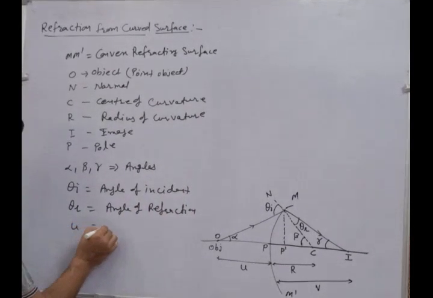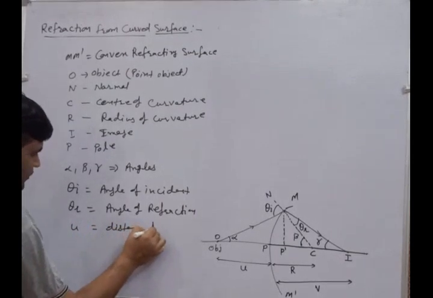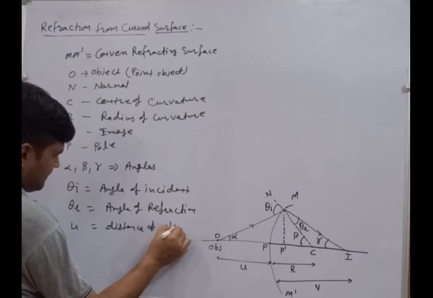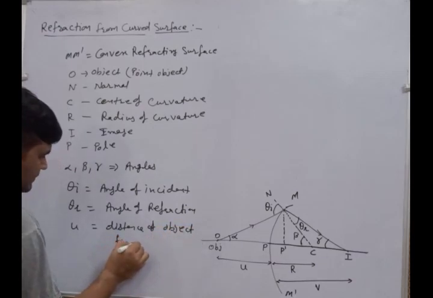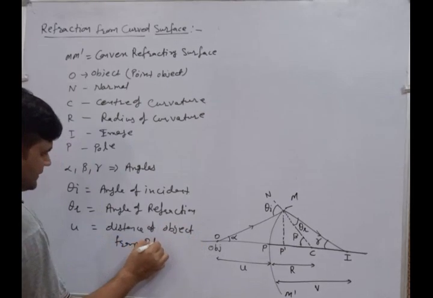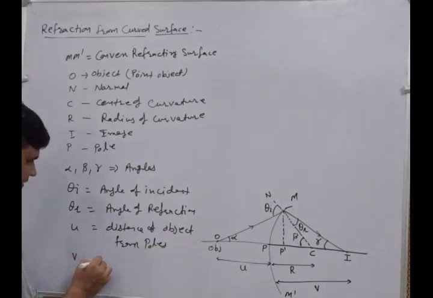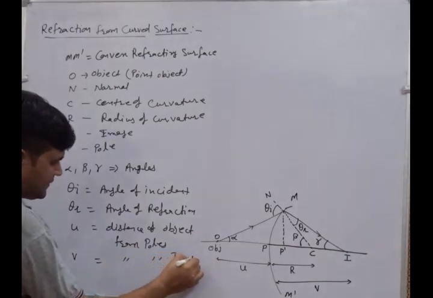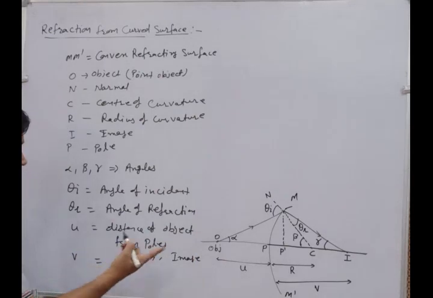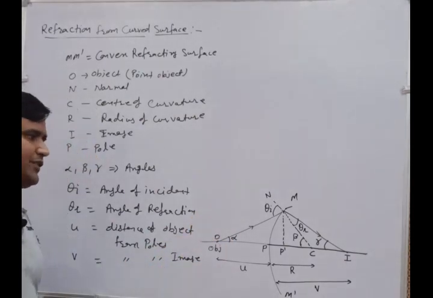U is the distance of the object from the pole. All the distances are to be measured with respect to the pole. Here V is the distance of the image from the pole. R is the radius of curvature, as already mentioned. These are the basic phenomena.